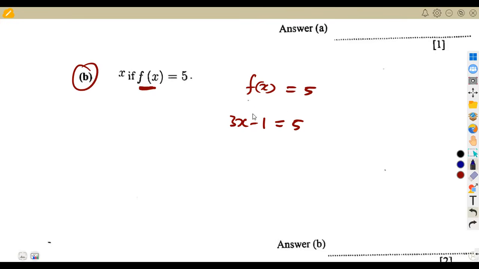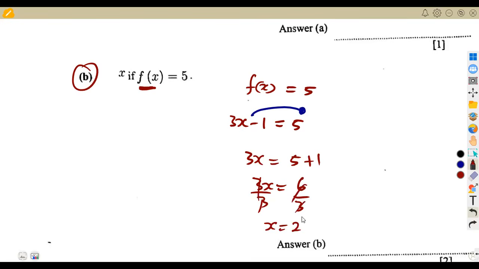So you're going to transpose negative 1 to the other side. It becomes a positive. So that's 3x is equal to 5 plus 1, which is 6. All right. So that will be a 6 here, divided by 3, so that we have the value of x. So 3 into 6, that is going to be a 2. So the value of x here was going to be a 2.